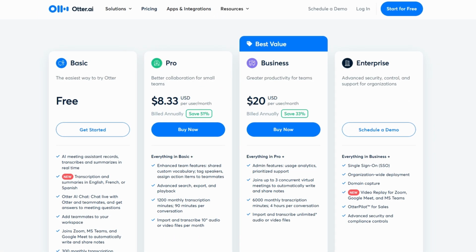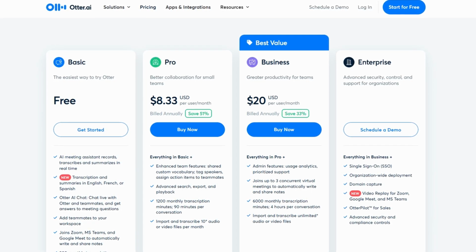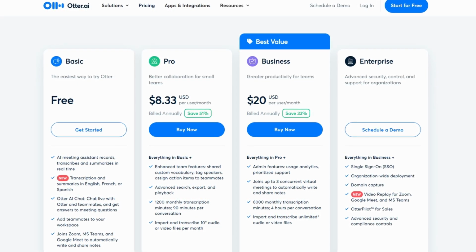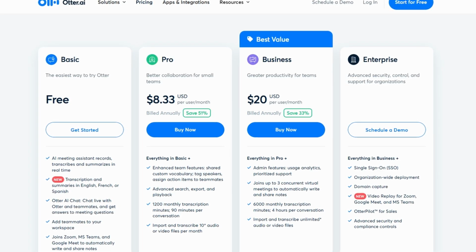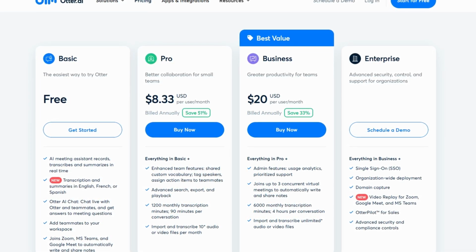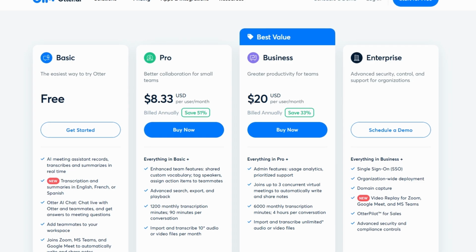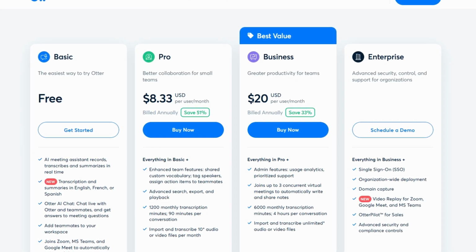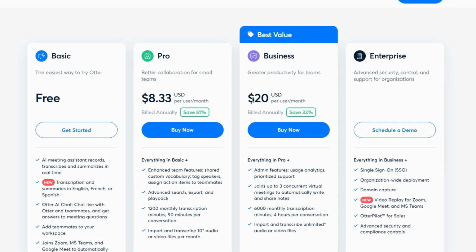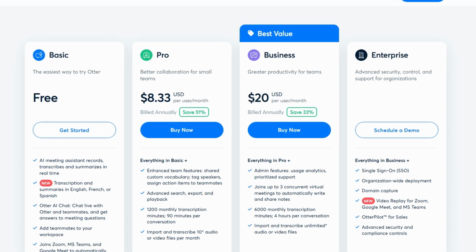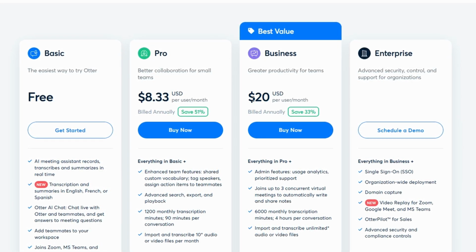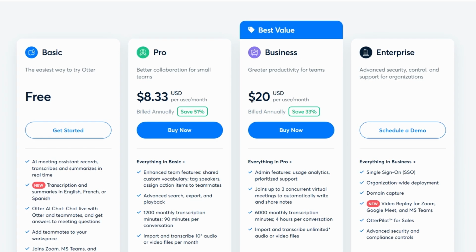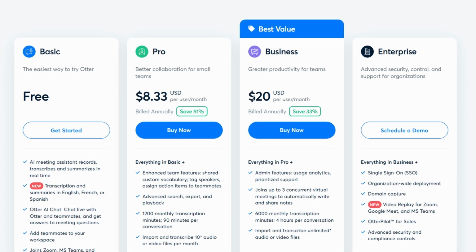The Pro plan costs around $8.33 per month, and it unlocks more transcription minutes, advanced export options, and additional features like advanced search. But if you're part of a team or a business, the business plan starts at $20 per user per month. This plan includes a whopping 6,000 transcription minutes per month, more integrations, and better tools for team collaboration.